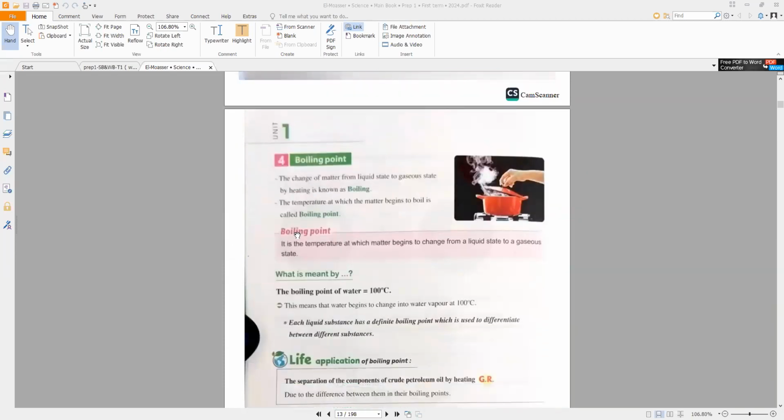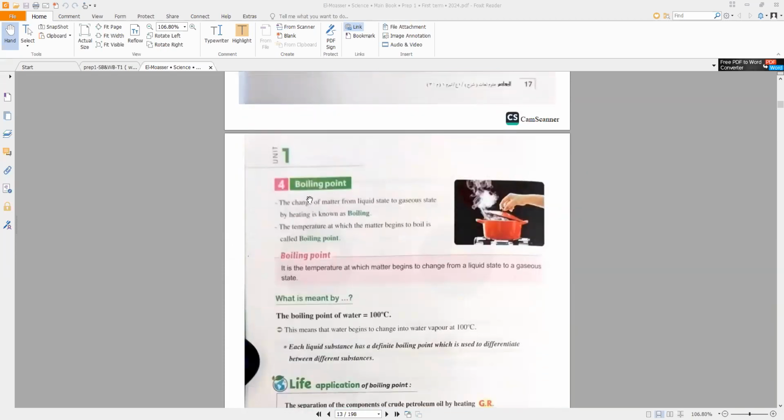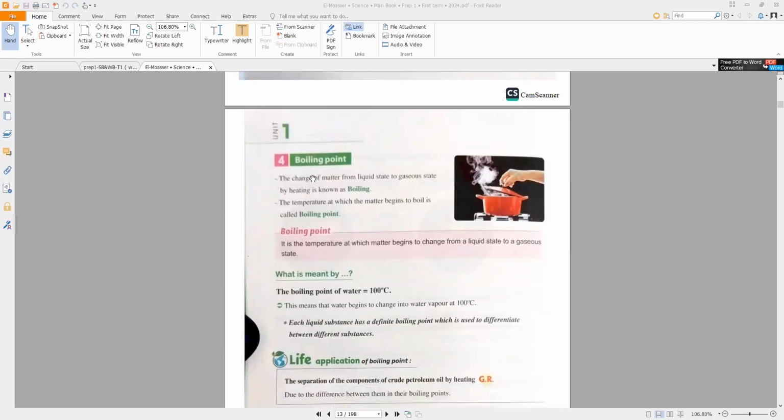Number four in the physical properties, boiling point. There is a difference between boiling point and boiling process or evaporation process. The boiling process or evaporation process is the process in which the matter changes from liquid state to gaseous state by heating. But boiling point is the temperature at which matter begins to change from liquid state to gaseous state. It is called boiling point.